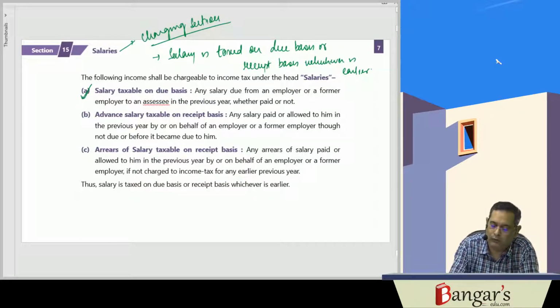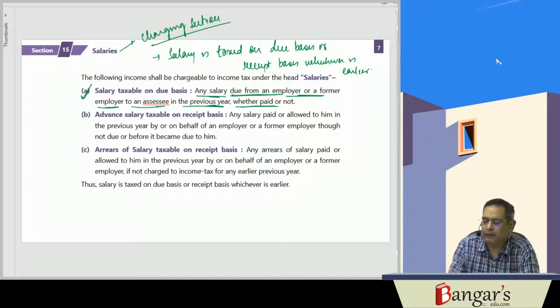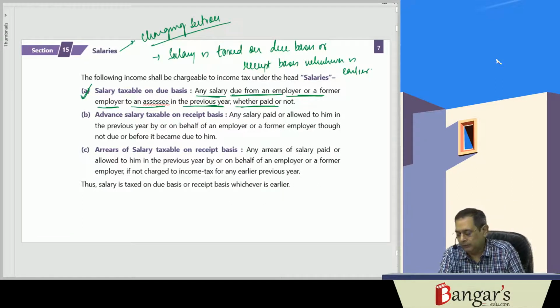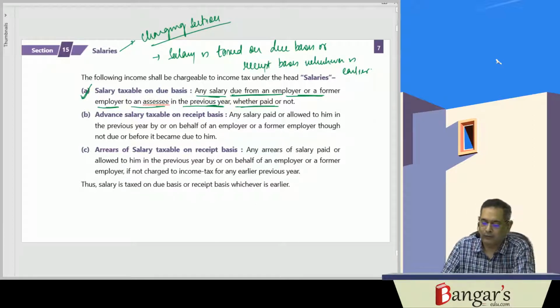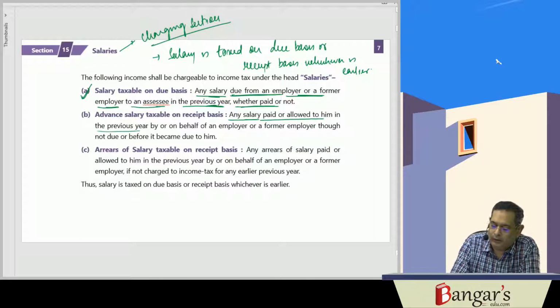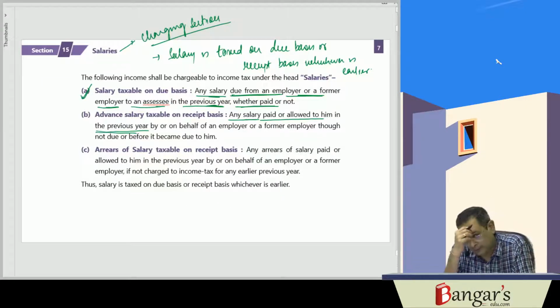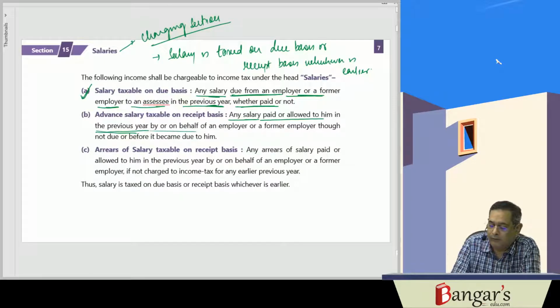Salary is taxed on due basis. That is, any salary due from an employer or former employer to an assessee in the previous year, whether paid or not, will be taxable. Then, any salary paid or allowed to him in the previous year by or on behalf of an employer or former employer, though not due or before it became due.